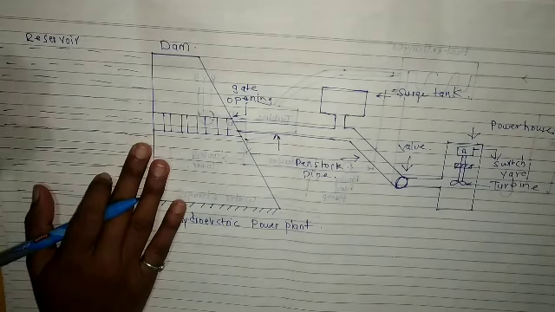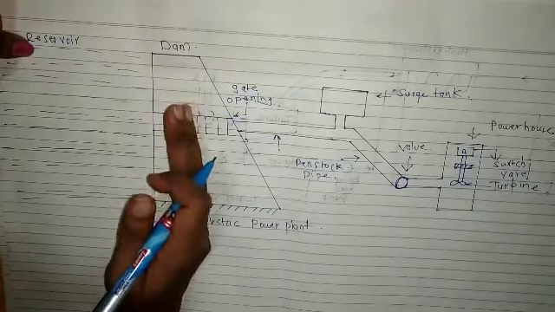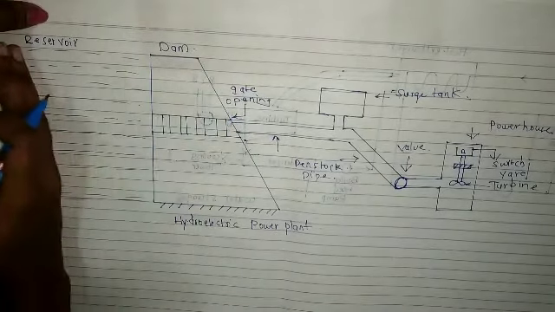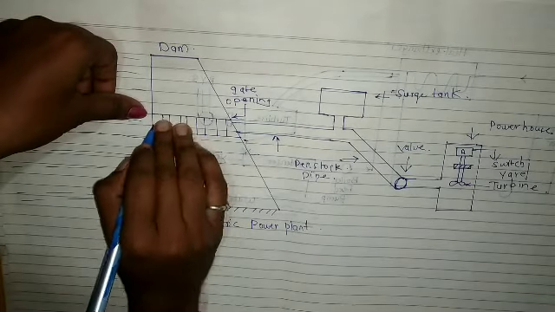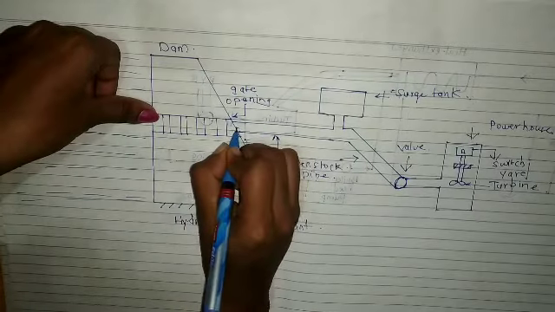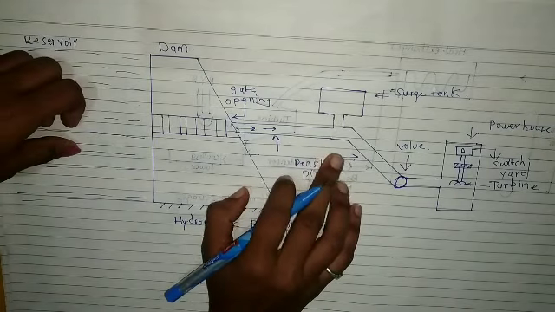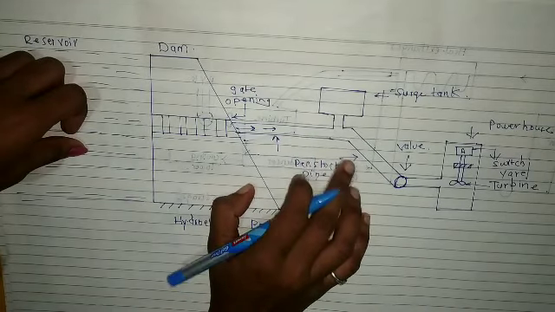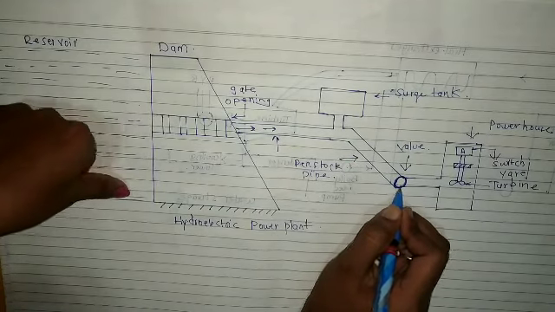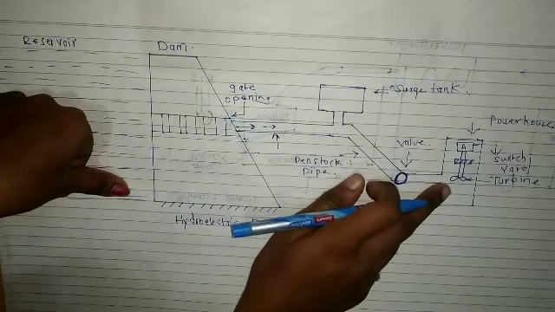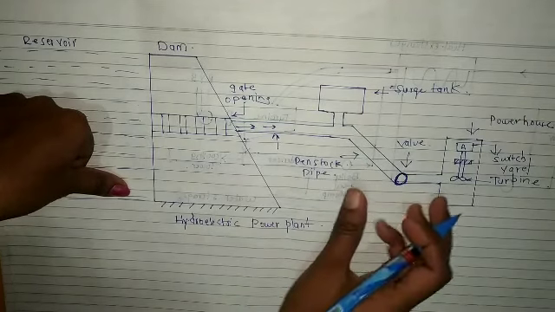Now this is the reservoir, and this is the dam. Due to the building of the dam, the water collected is behind it, and this is the gate opening. Whenever we open the gate, water flows through this penstock, which can simply be called a pipe. This is the valve, and it is controllable. That means we can control the water flow from the penstock. We can open it and we can close it.